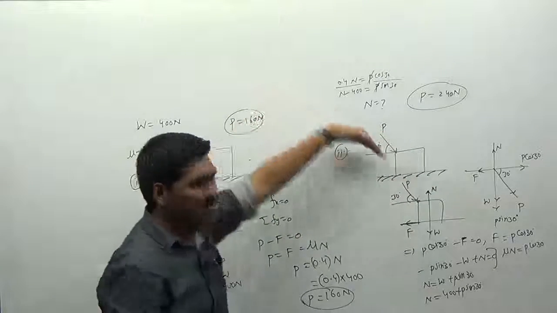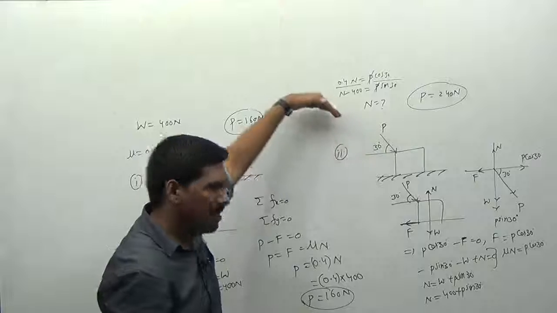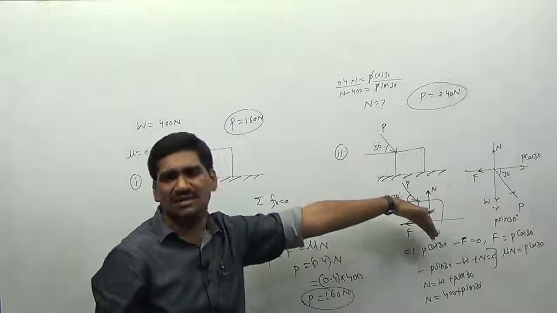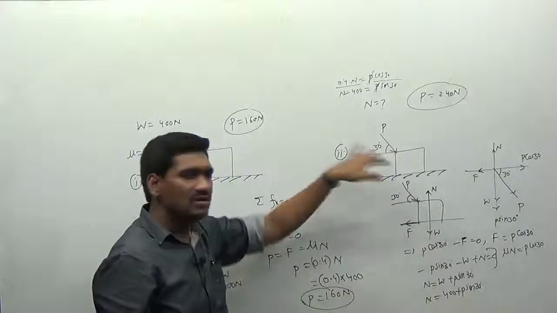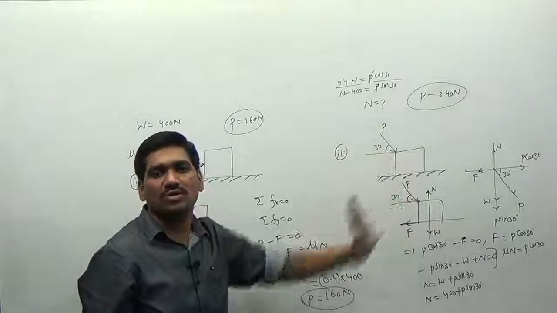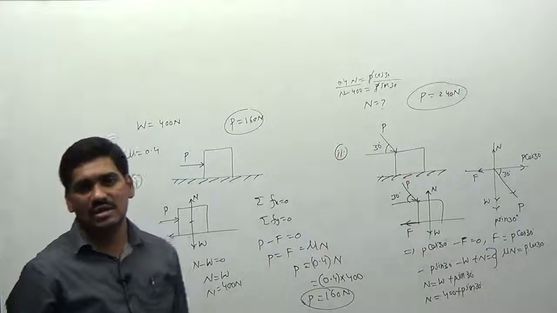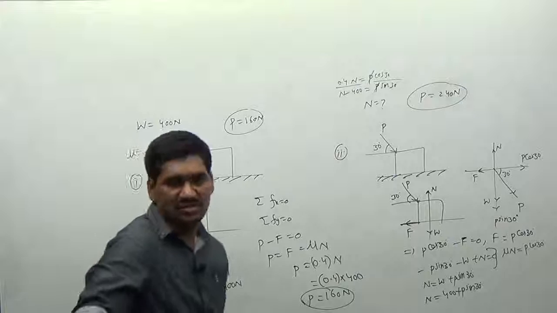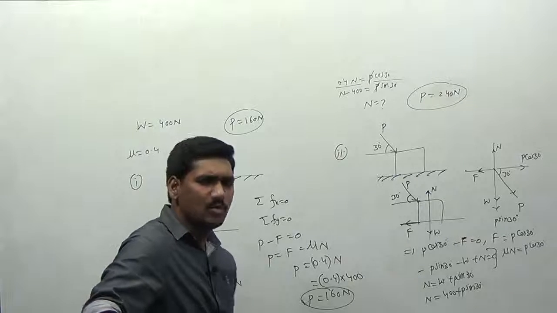If you apply the force in the inclined direction, what will happen? It will be compressed towards the body, towards the earth. It will be compressed here. Therefore, it always resists with more frictional force. It always tries to give more frictional force here, right? So it is opposing the motion.